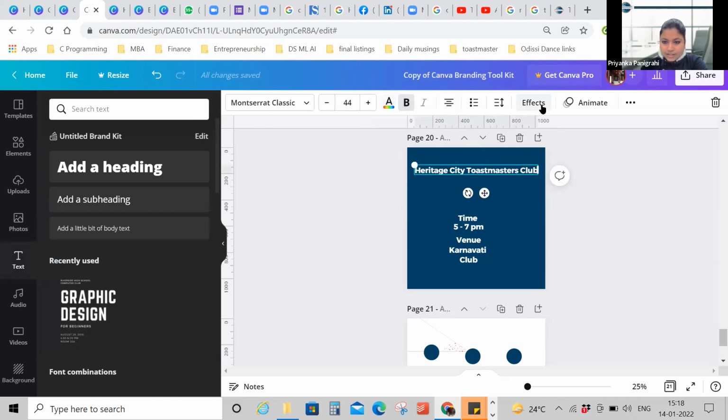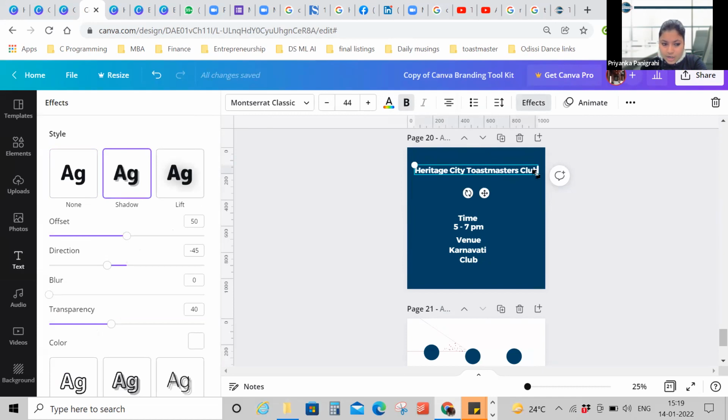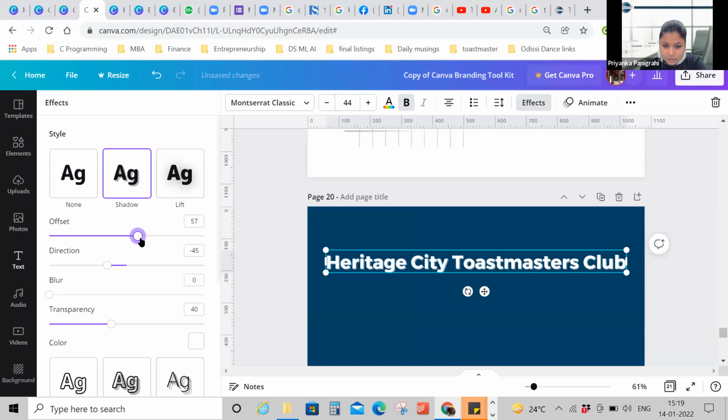I want to highlight this, so I'll go into effects, right? Go into effects. Now there are different effects. Okay, I can click on shadow, so it will create a shadow behind. You can create offset how much you want, or you can reduce it. Direction you want, downwards or upwards. See, upwards. Okay. So this is how it changes.